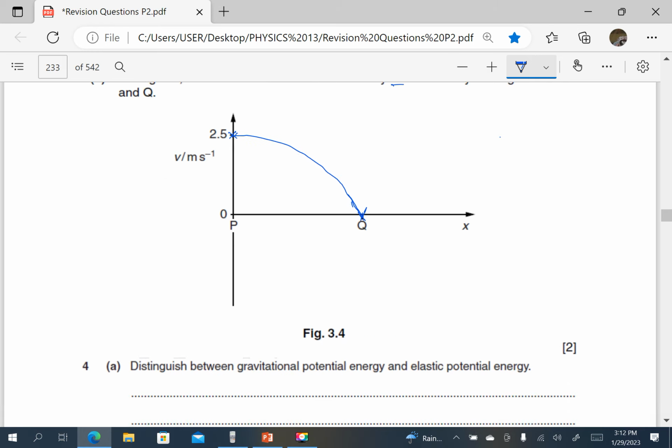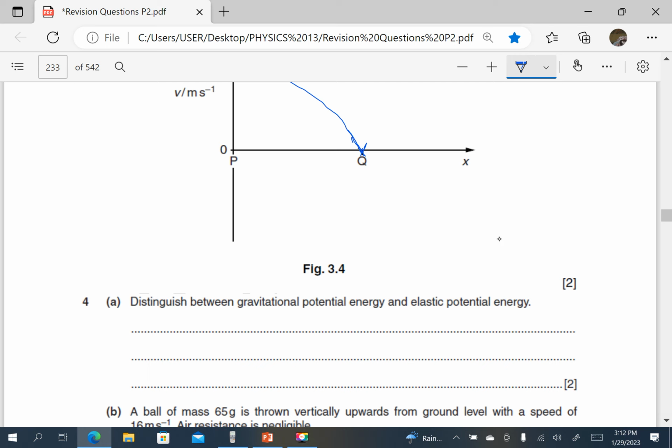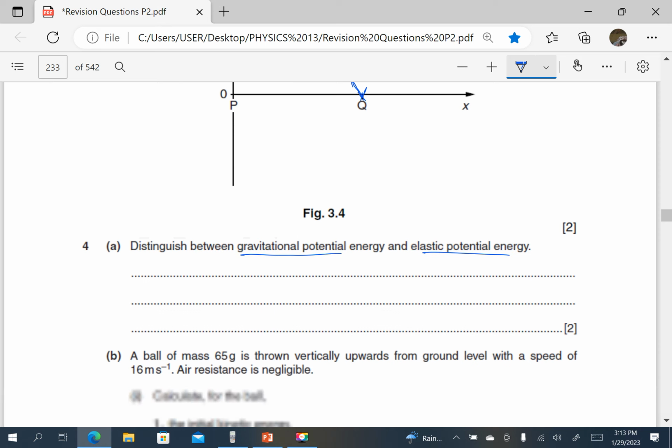Okay. Distinguish between gravitational potential energy and elastic potential energy. I think this is not the first time such a question is appearing, so we shall distinguish straight away.